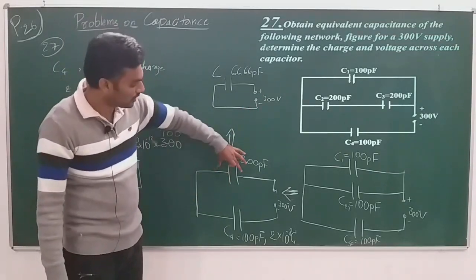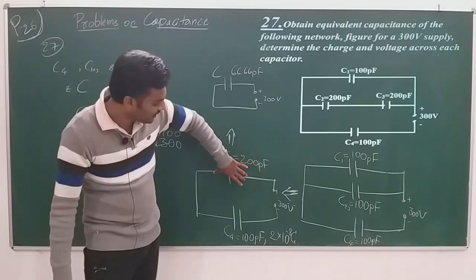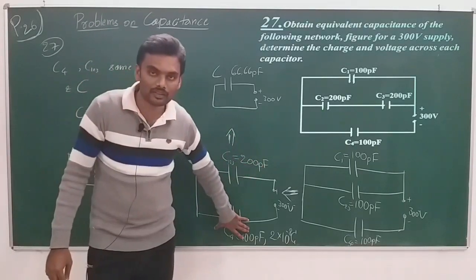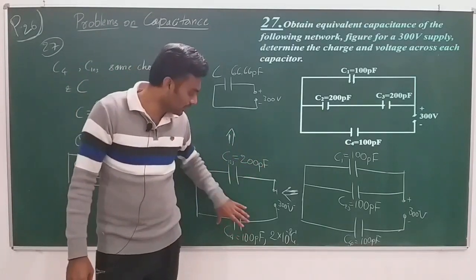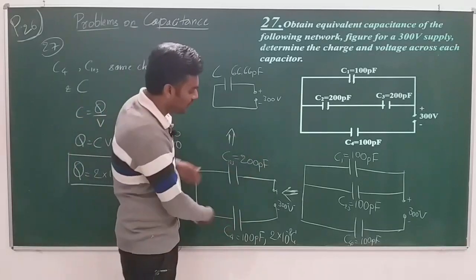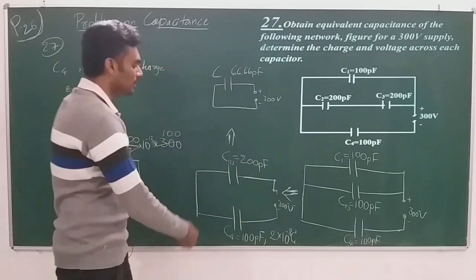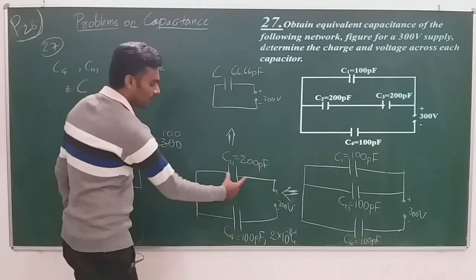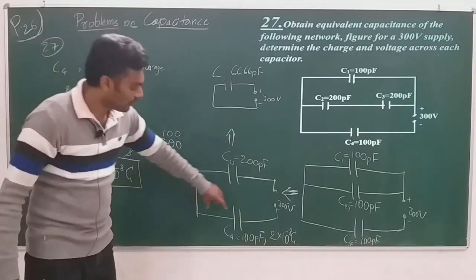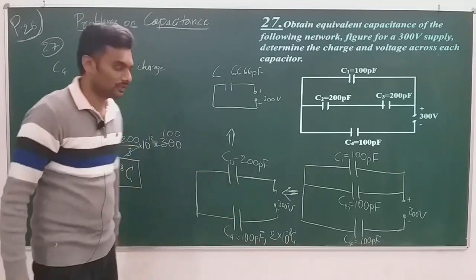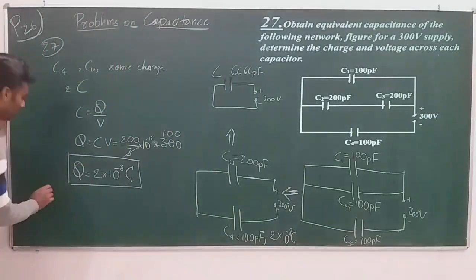So better solve for voltage here. First let me solve for the voltage across this capacitor C123 and this capacitor C4. The effective voltage is 300 volt. The final voltage to the entire combination is 300, but each capacitor will have its own voltage. Let me work for the voltage across C4 first.